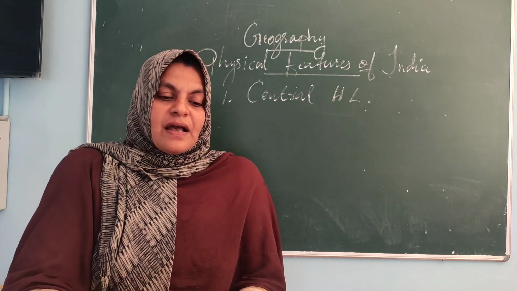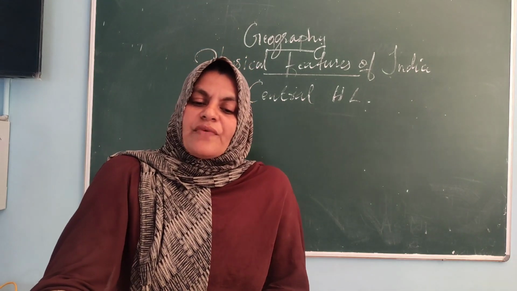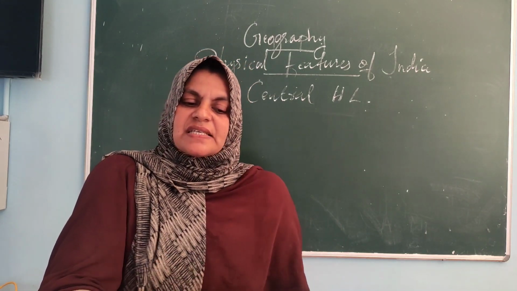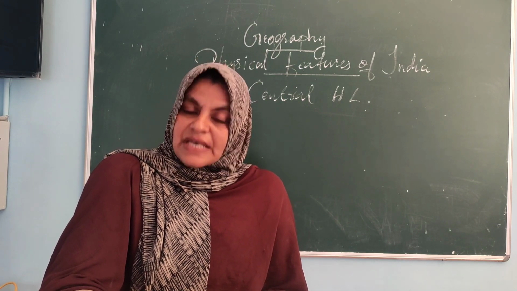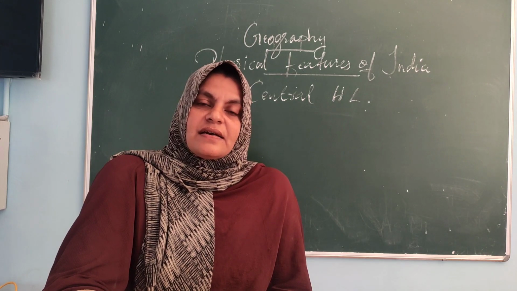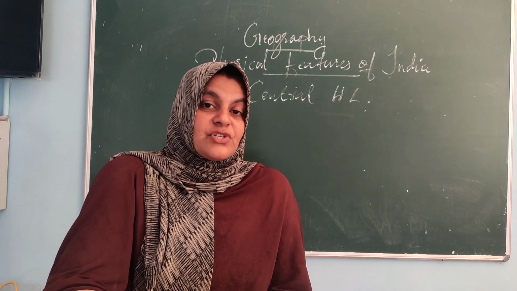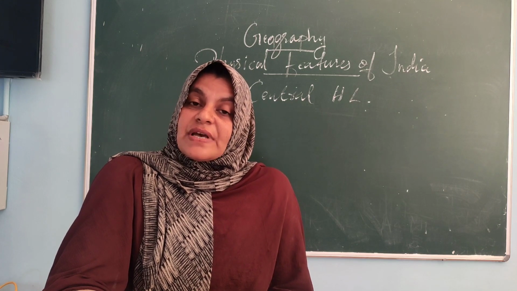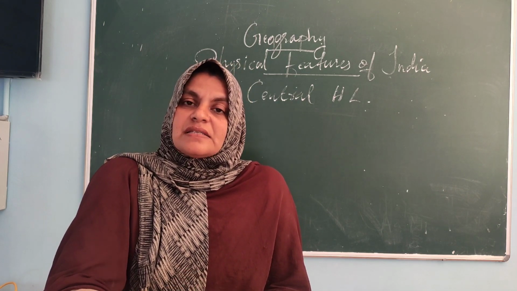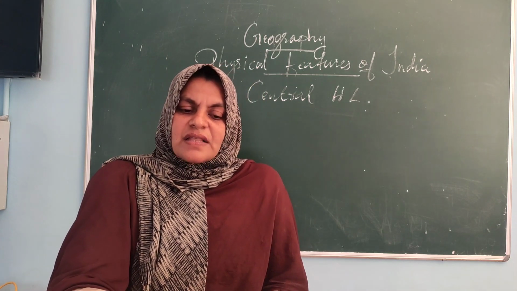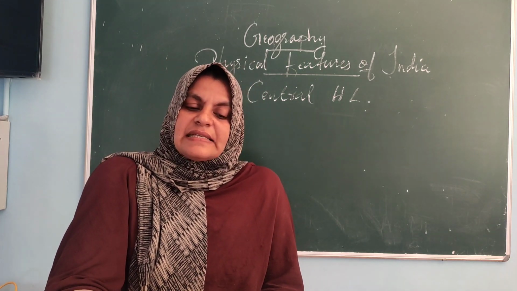If we are moving to the west side, we can see the sandy and rocky desert of Rajasthan. West side of this Central Highland, we can observe Rajasthan.